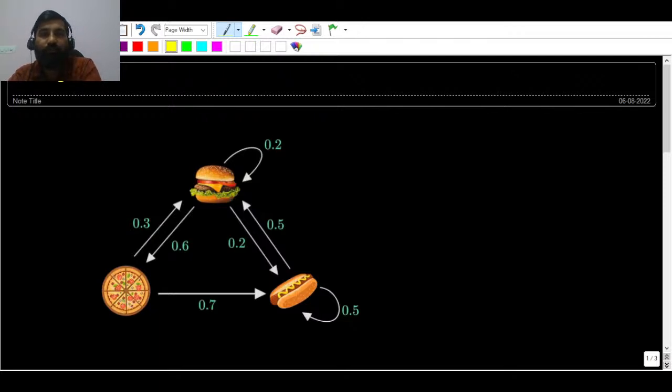Because we study state transitions in digital circuits, we talk about state diagrams over there. But this is the state transition diagram, which comes from the concept called Markov chain. If you want to represent a Markov chain, you need to understand the state transition diagram. If you don't know the properties of this, you cannot solve this question. This question was asked in GATE 2022 in the electronics and communication paper.